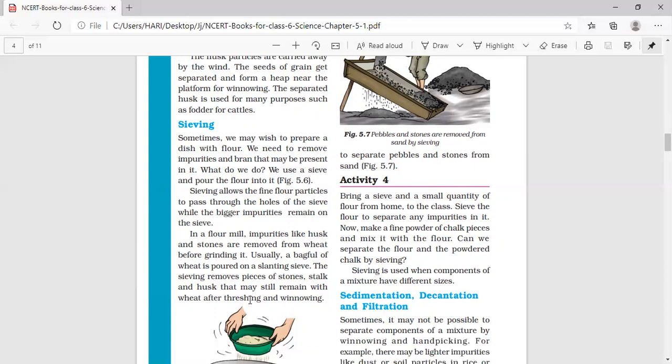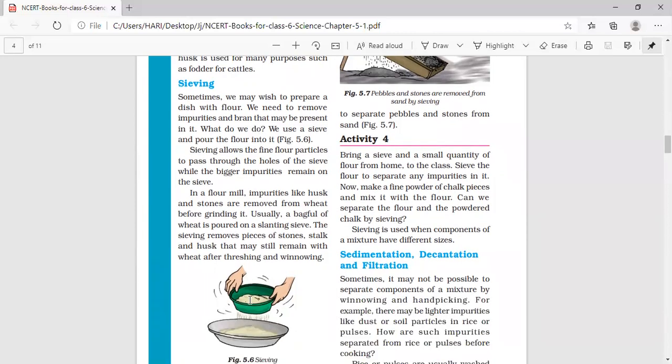So for sieving, different types of sieves are available. Sieves with fine holes, sieves with little bigger holes. Like that, different types of sieves are used for sieving the wheat flour and also sieving the wheat grains. Wheat grains are larger in size, so sieves having larger holes are used for the purification of whole wheat. Then after grinding, it will be changing into powder. So sieves having fine holes are used for sieving the wheat flour.